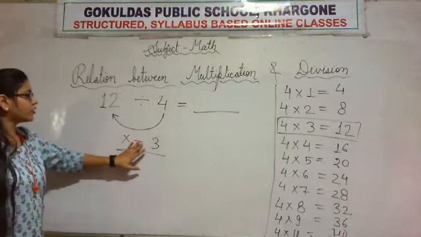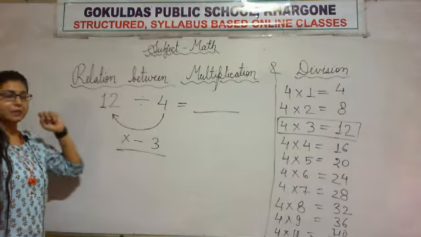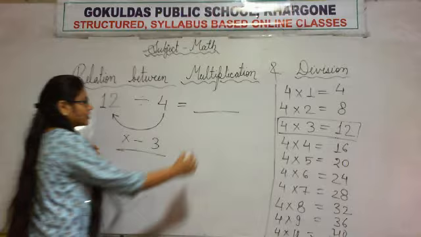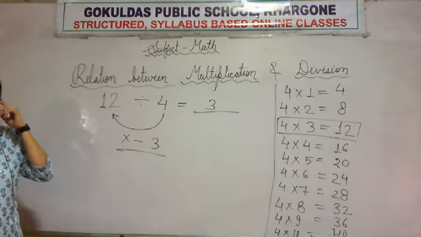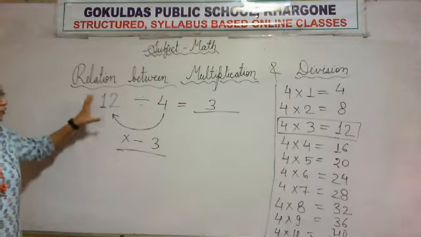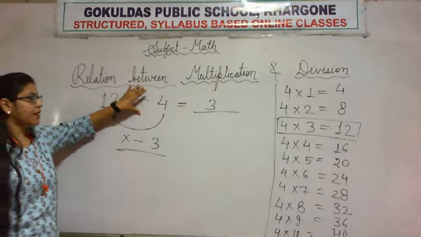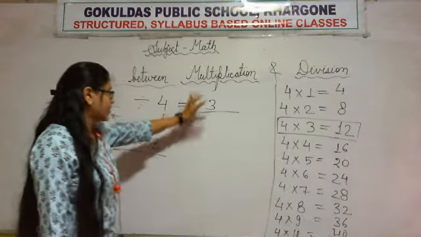So 4 into 3 is equal to 12. So 12 divided by 4 is equal to 3. This is how the multiply divide cycle is. So 12 divided by 4 is equal to 3.